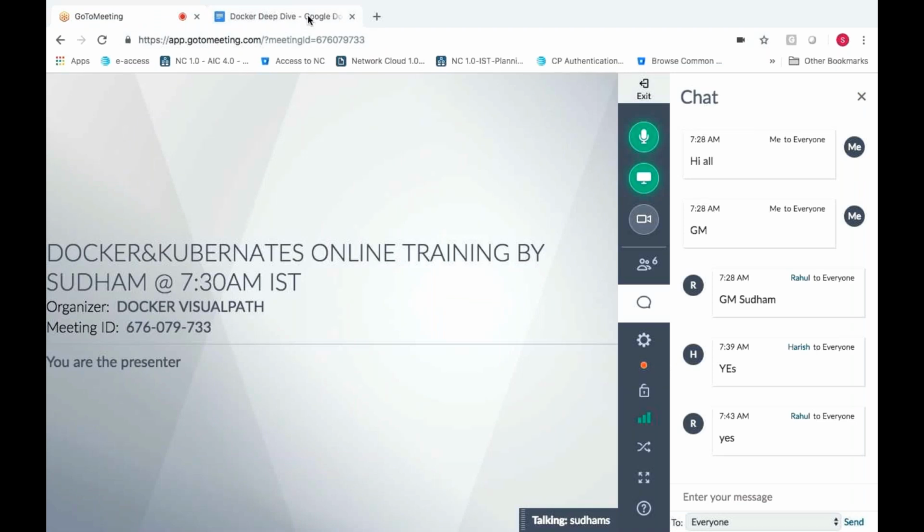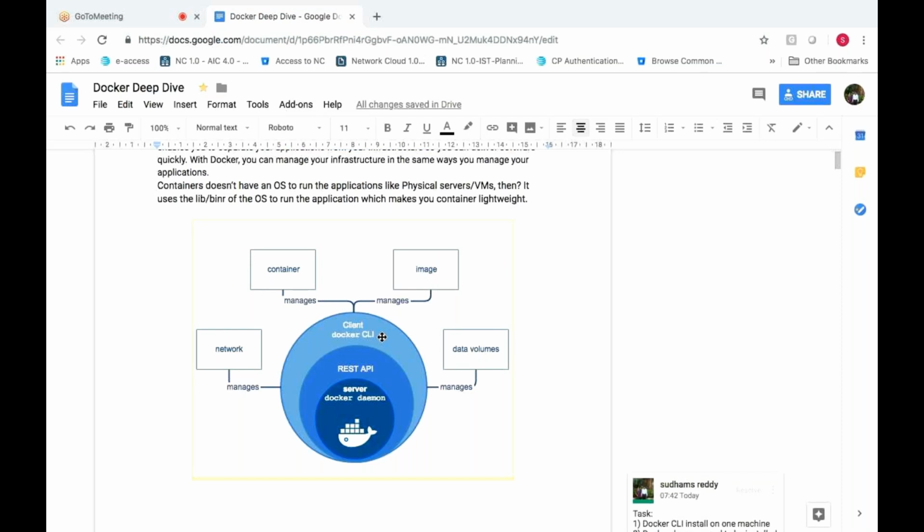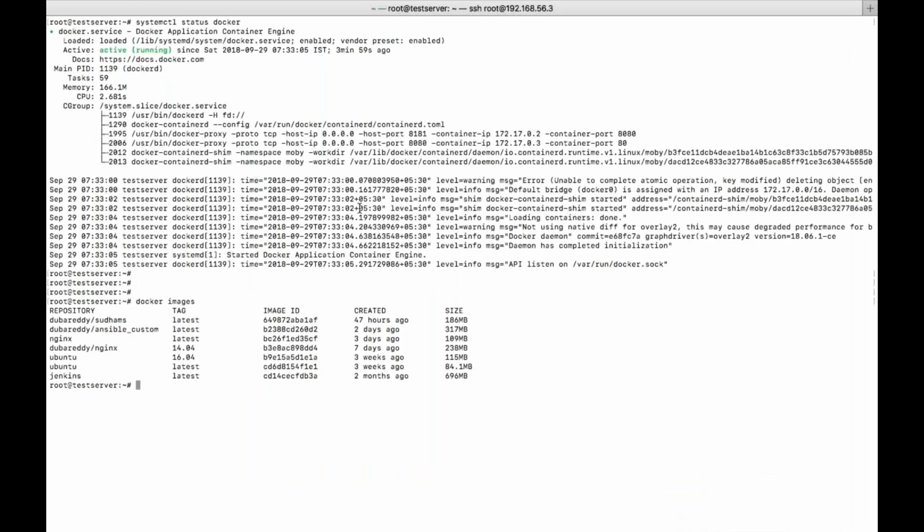So this is the actual thing you are trying to do in the background. Your CLI is passing the information to the Docker daemon through a REST API call. That's how it works.